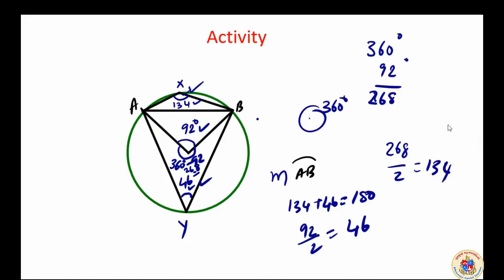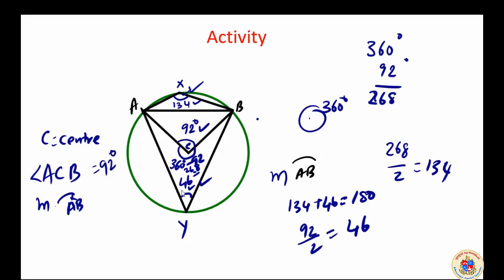Another thing I would like to say: if I mark C as the center of the circle, we can see an angle ACB. Angle ACB is the measure of arc AB, in this case AXB. So the measure of an arc is the measure of the central angle formed by that arc. Here ACB is equal to 92 degrees.